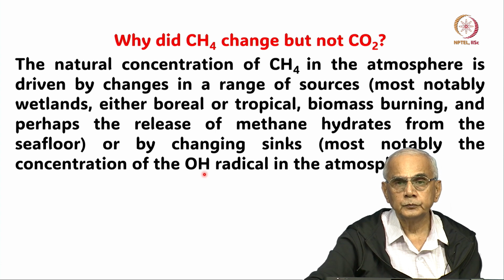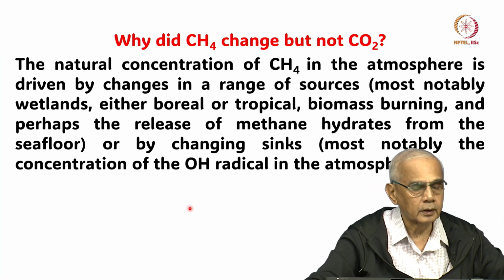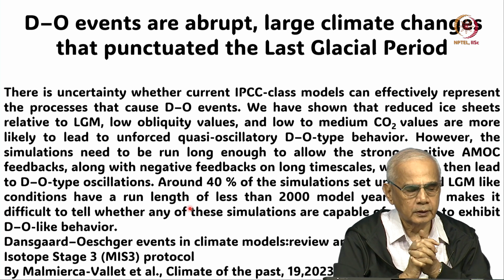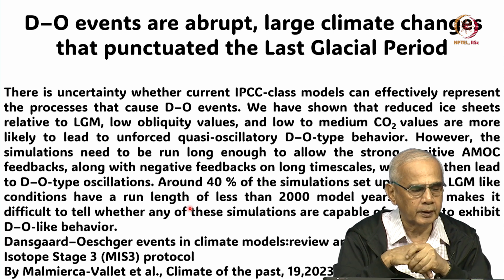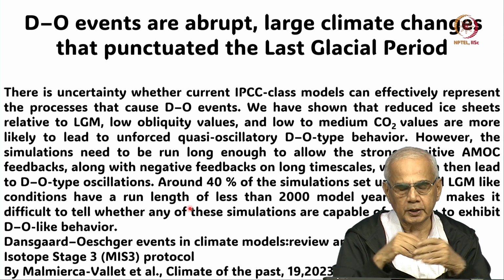And so, you will see lots of rapid changes in methane, which you will not see in the case of carbon dioxide. So, let us now summarize what is given in the recent paper by Malevich and Vallée in Climate of the Past, published last year.